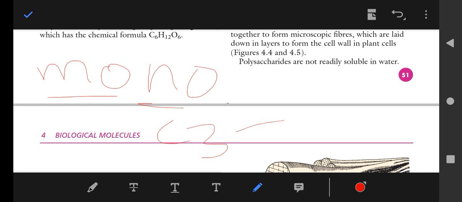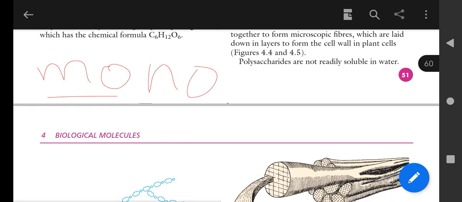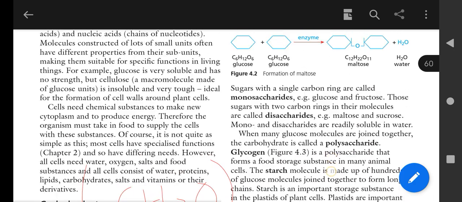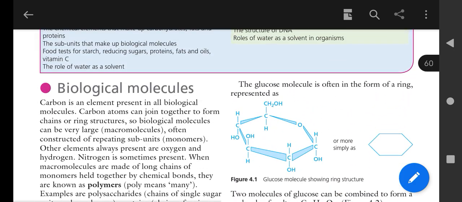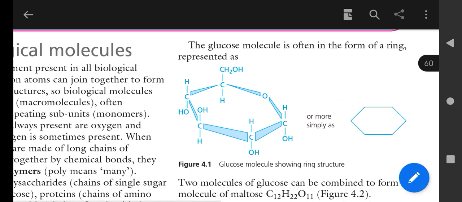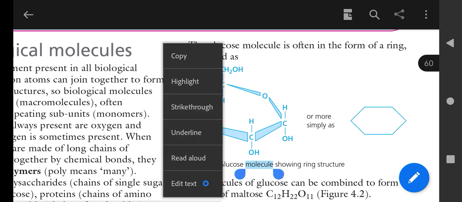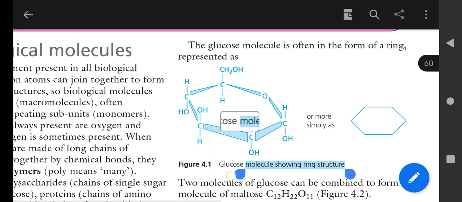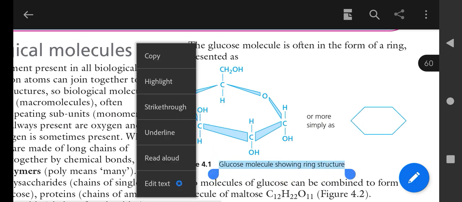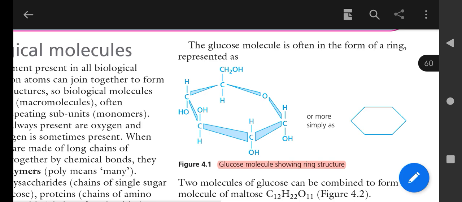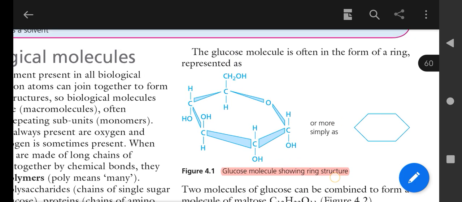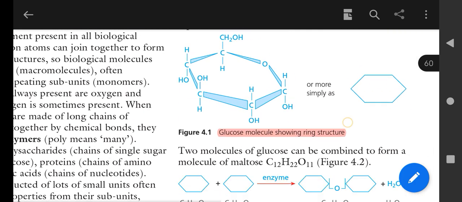So we can say polysaccharides contain many saccharides. Saccharide is actually the word that is used for the smallest unit of the carbs. So these are three things. The glucose molecule is often in the form of a ring. Actually, the ring structure is not present always, but it is present only in solution form. We can say only in solution form the glucose shows this form.